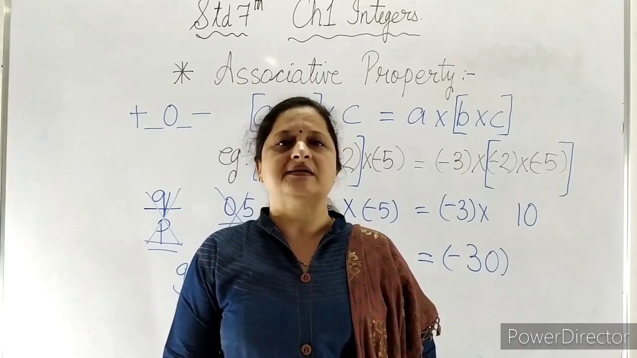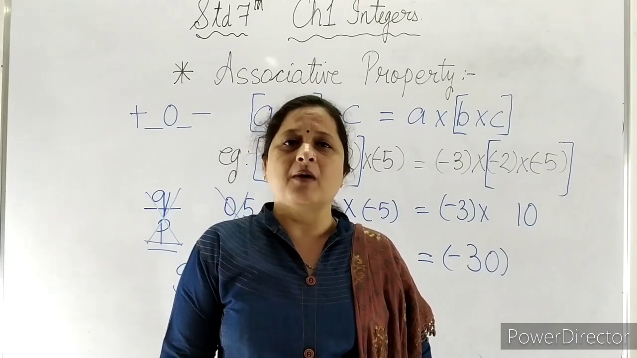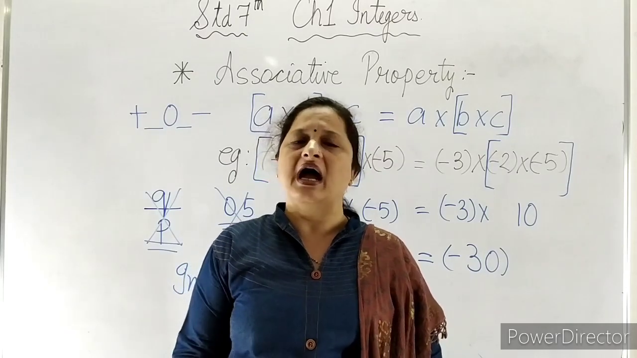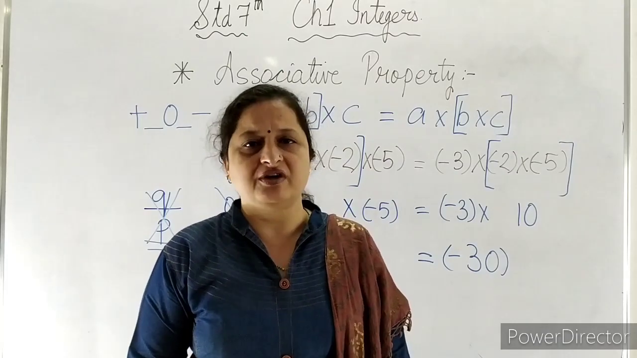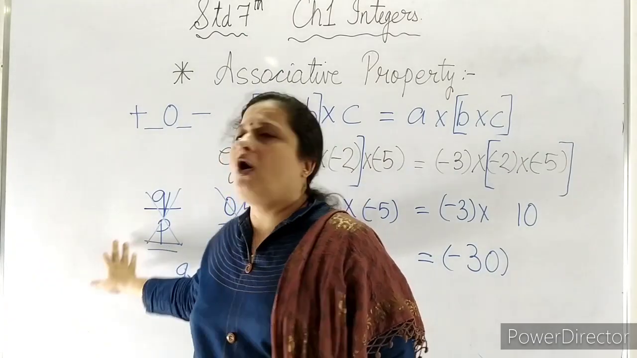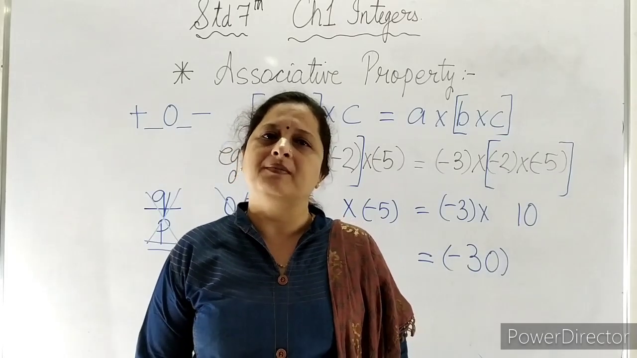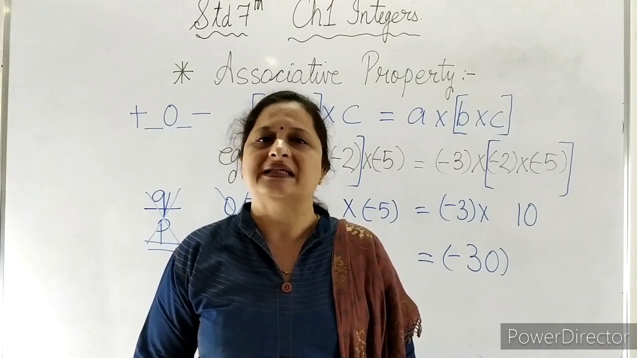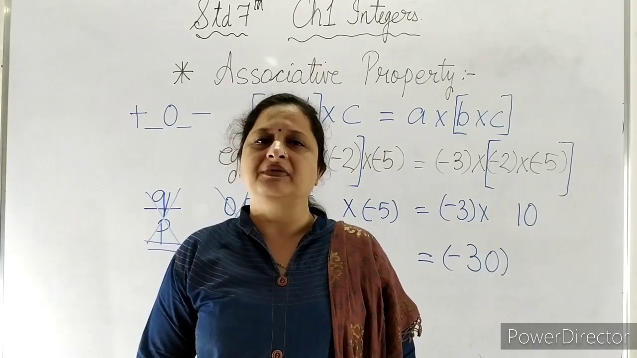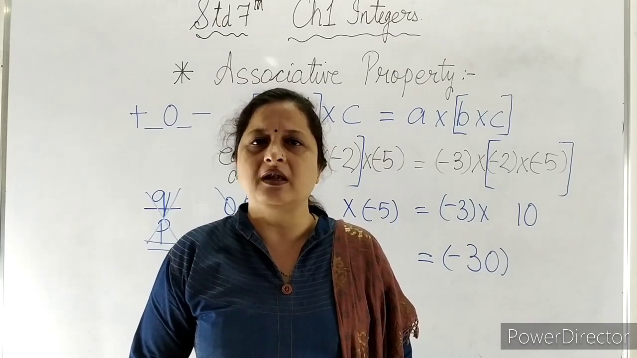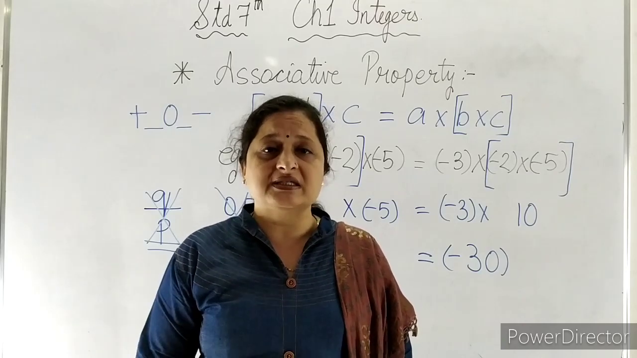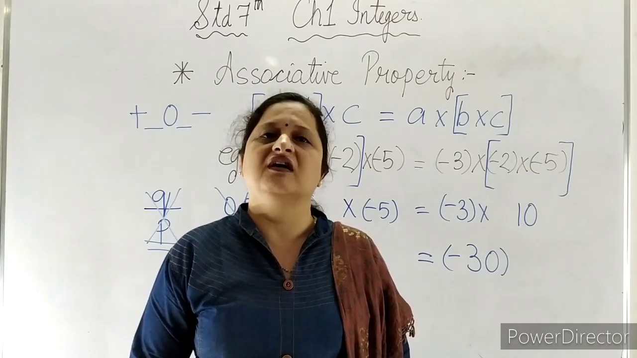So for now you only need to understand that closure property of integers is not possible for division, because the answer of division for integers comes in fractional or decimal form. In the same way, commutative property is also not possible because when we change the order, the answer changes in division. At the same time, associative property is also not possible because when we change the order of numbers, the answer changes. Why it changes and how it changes, those things we will learn in higher standards.